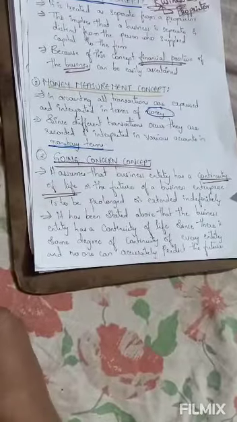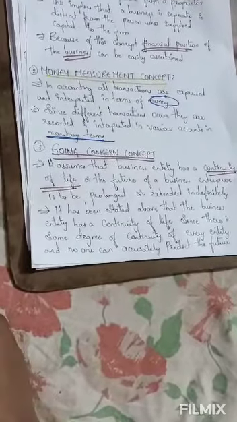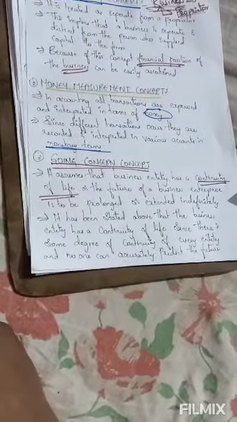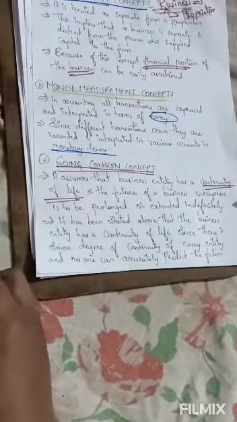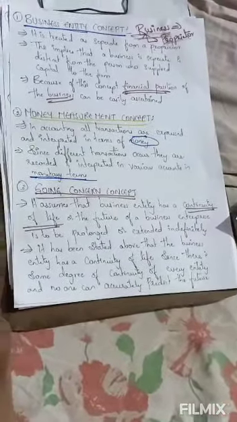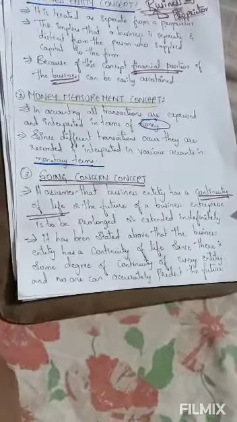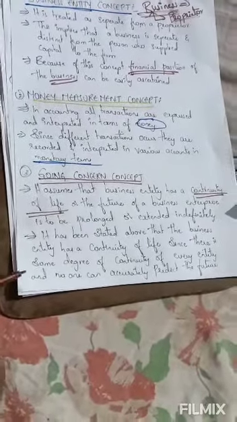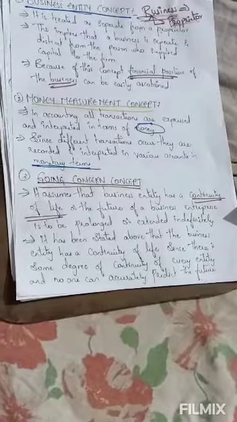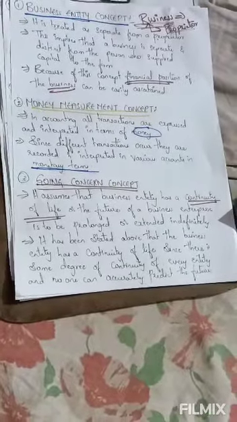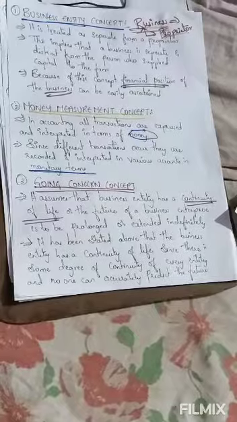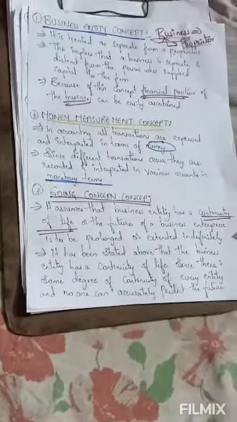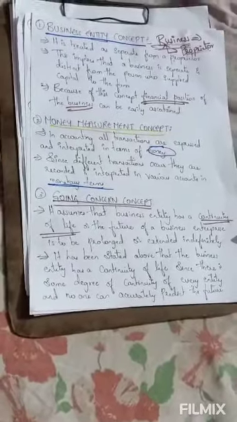It has been stated above that a business entity has continuity of life. In some degree of continuity of every entity, no one can accurately predict the future. The future of the business, we cannot predict it. Sometimes it may be good or sometimes it may be bad. Sometimes it may get profit or sometimes it may earn losses. So we cannot tell the future, but until the business comes to an end by its own, it will continue to go on.